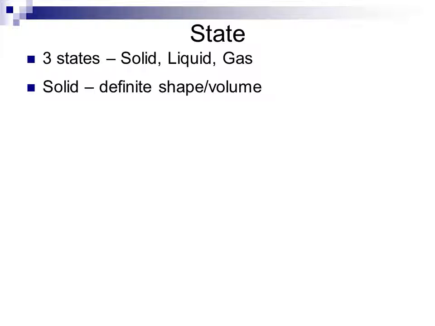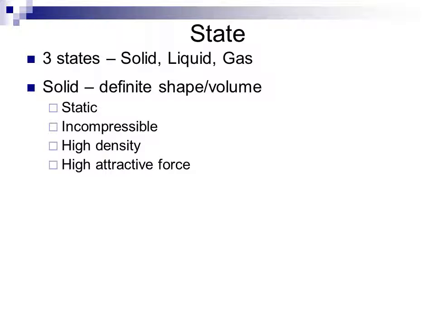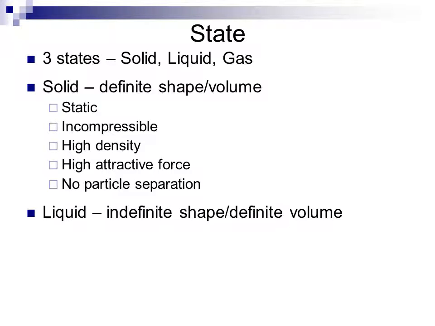Solid is a substance defined as a definite shape and a definite volume. These solids will be static, which means that they are not mobile. Their atoms will stay in place. They are incompressible. You cannot force them into a smaller volume. They have a high density, which means that the amount of mass is packed into a small volume. They have high attractive force. That means their particles will generally attract to each other strongly. There is essentially no separation between their particles.